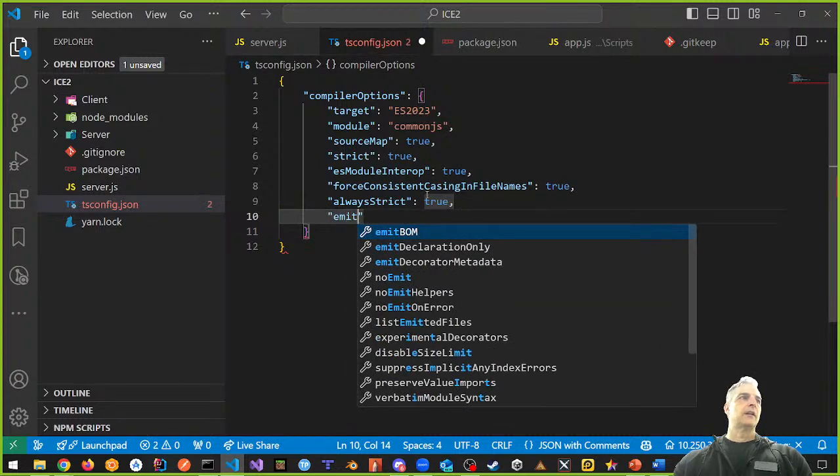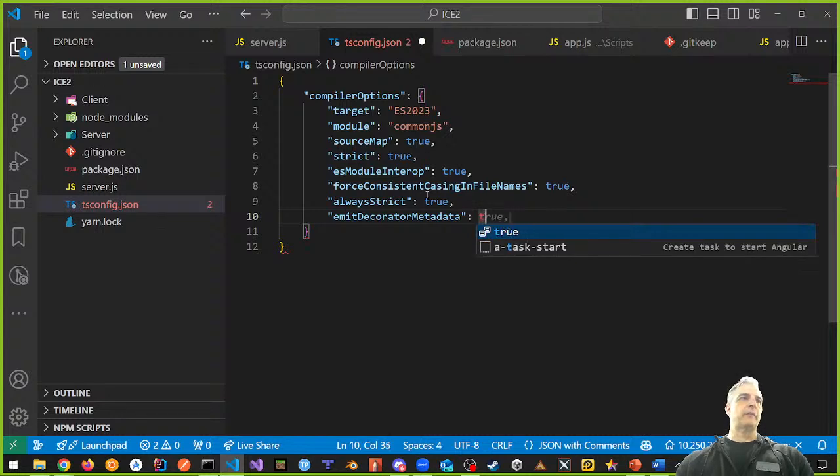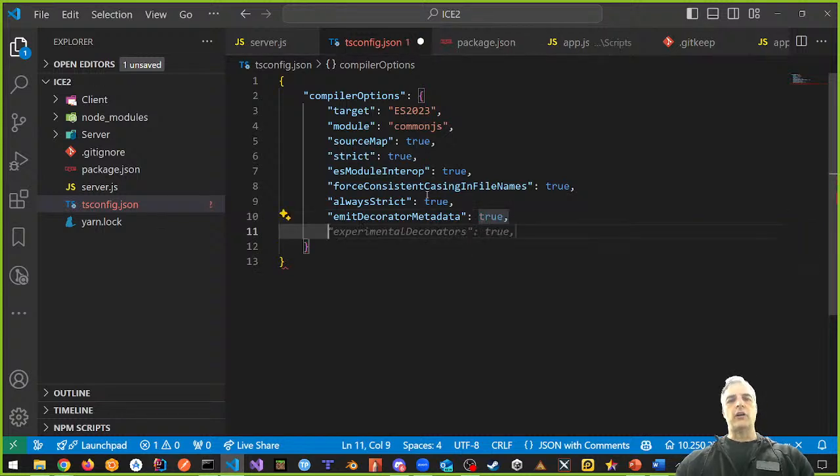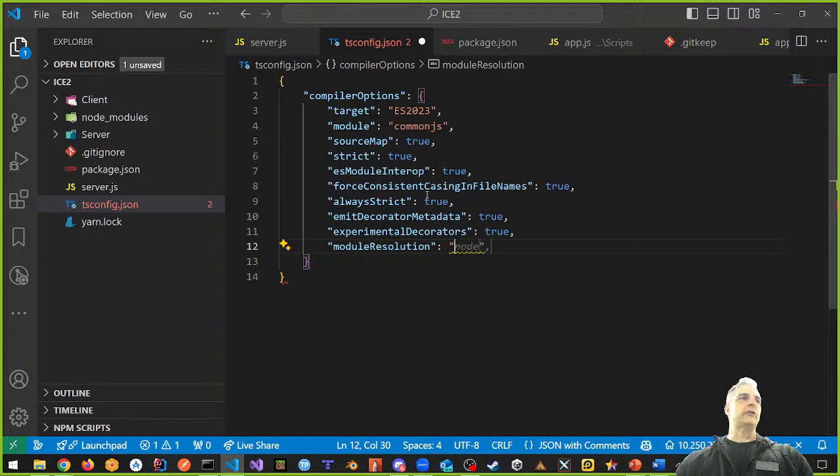We're also going to do emit decorator metadata. All right, we're going to make that true. We're also going to include experimental decorators. That's true. And we're also going to say module resolution. We're going to use that as node, because we're using node on the back end.